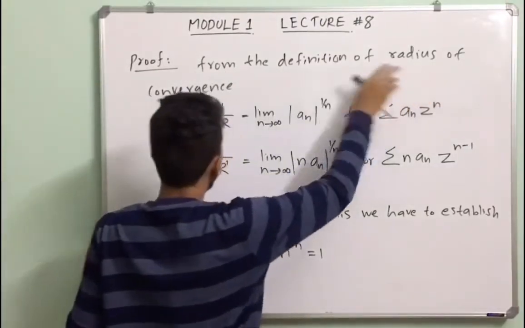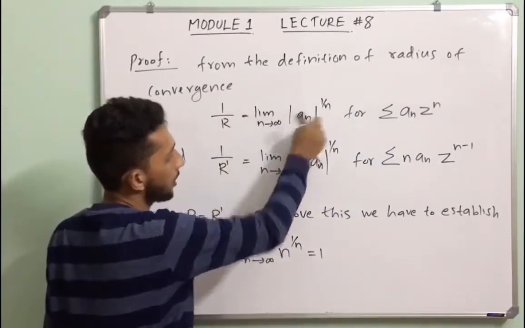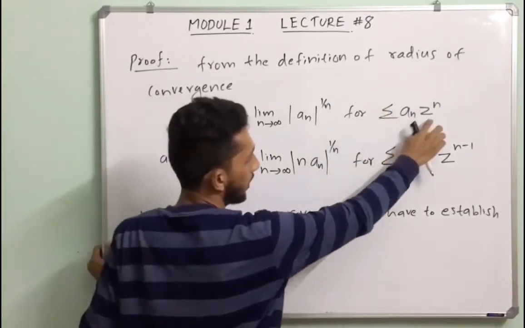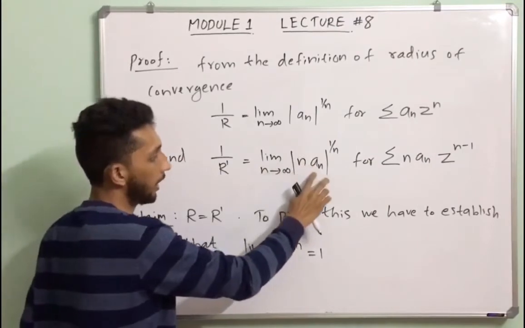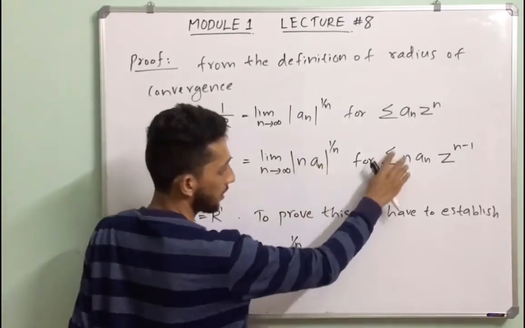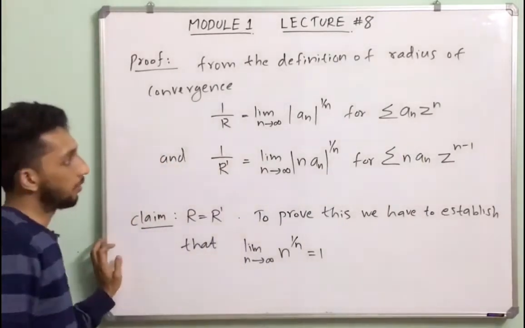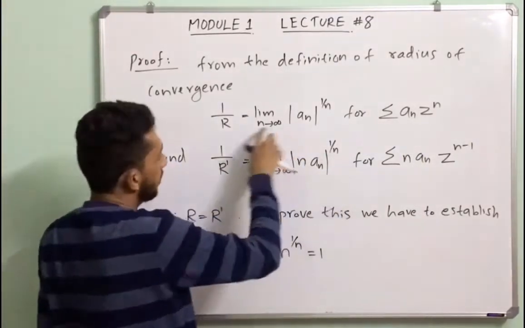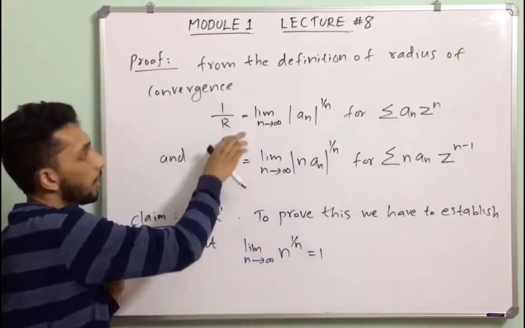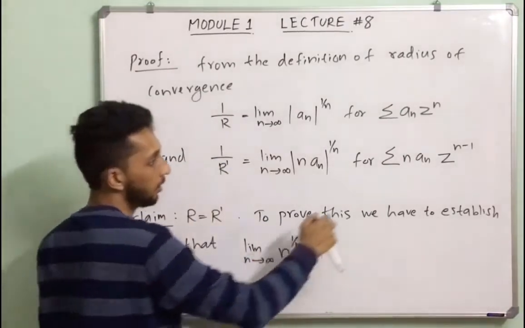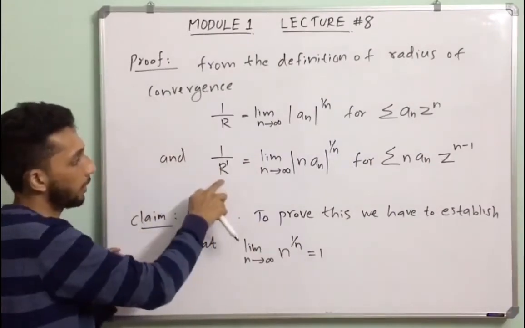From the definition of radius of convergence, 1 by R equal to limit n tends to infinity mod a_n raised to 1 by n for the series summation a_n z raised to n, and 1 by R dash equal to limit n tends to infinity mod n a_n raised to 1 by n for the series summation n a_n z raised to n minus 1. So, we have the radius of convergence for this series given by 1 by R equal to this formula, and the radius of convergence of this power series given by the formula 1 by R dash equal to this.